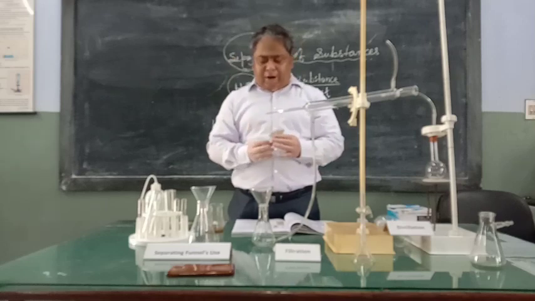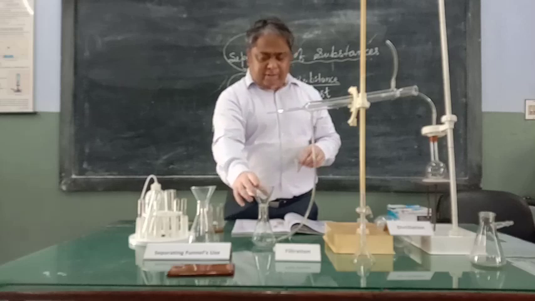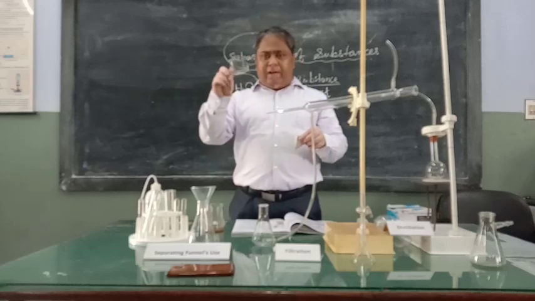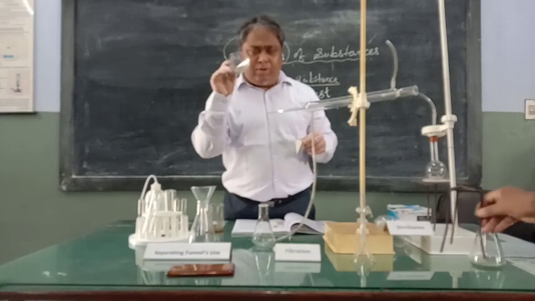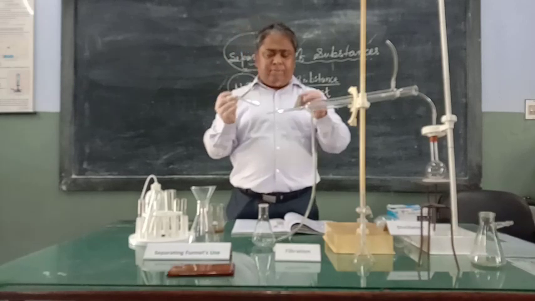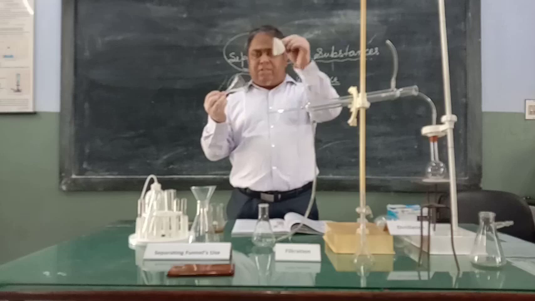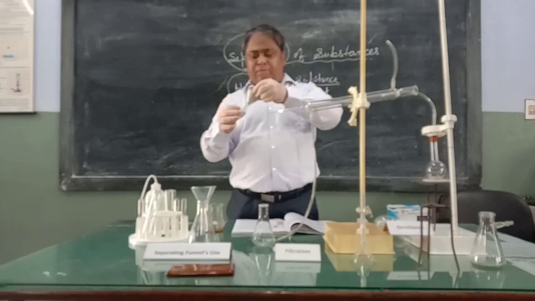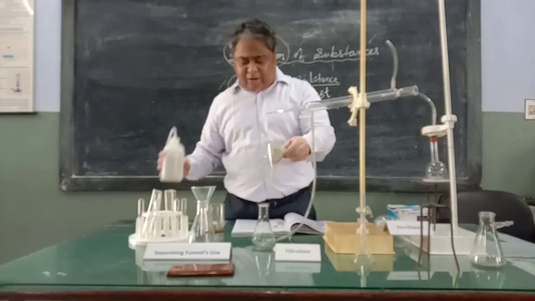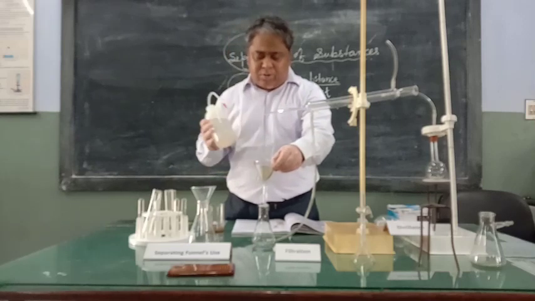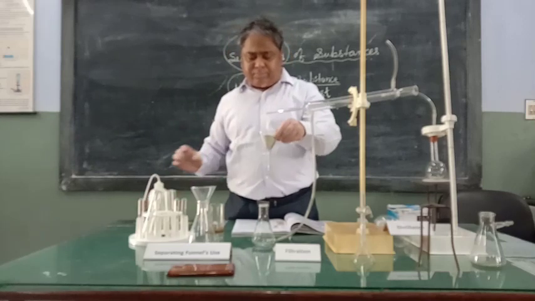Now this conical pocket has to be fitted inside a funnel. This is called a funnel. In this session you will learn about a few glassware also. So this filter paper has to be fit in the funnel, and we can make it a little wet so that it gets pasted over here.